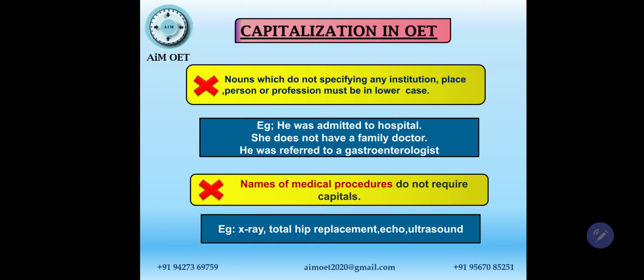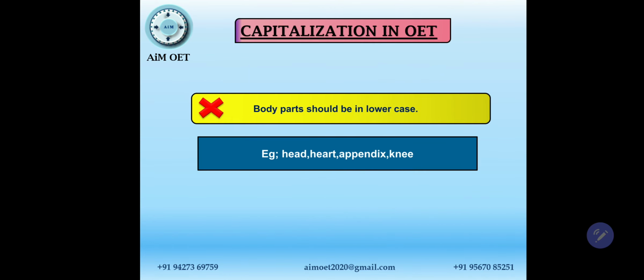He was admitted to hospital, no capitalization anywhere other than the start of the sentence. She does not have a family doctor, no need of capitalization. He was referred to a gastroenterologist, where we don't know who that gastroenterologist is, but if any specific name is there, then we should write that with capitalization. If not, we don't need it. Names of medical procedures do not require capitalization. For example, X-ray, total hip replacement, echo, ultrasound. And again, body parts should be in lowercase as well. For example, head, heart attack, appendix, knee, elbow, everything should be in lowercase as well.